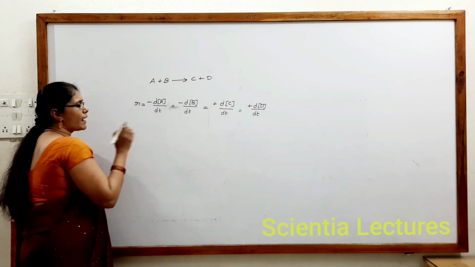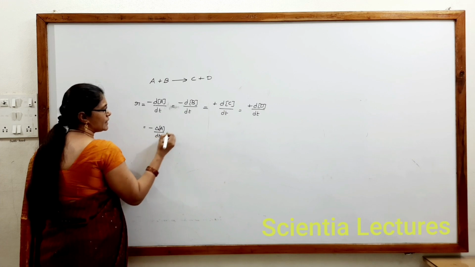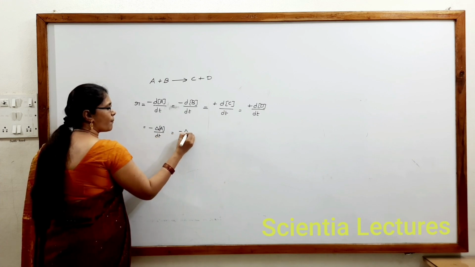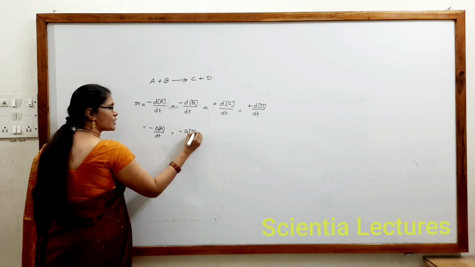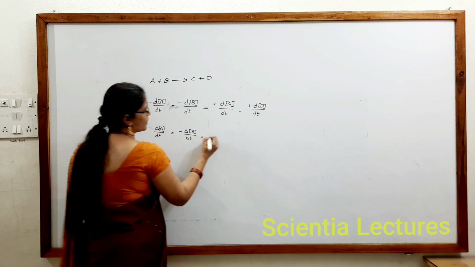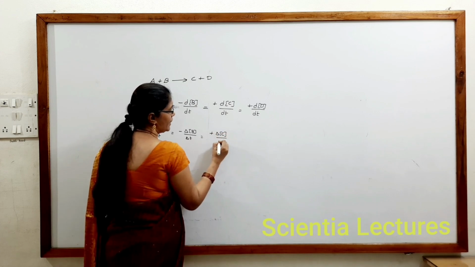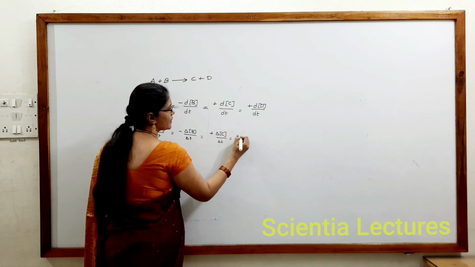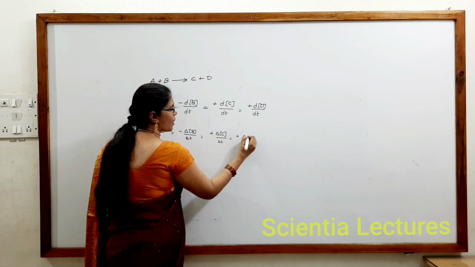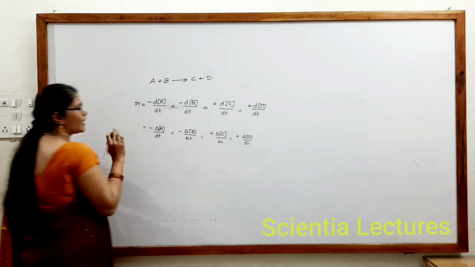Suppose final minus initial has to be taken, we will use delta: minus delta[A]/delta t, equal to minus delta[B]/delta t, equal to plus delta[C]/delta t, equal to plus delta[D]/delta t. This can also be represented.